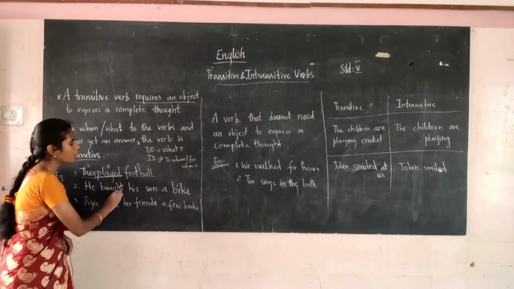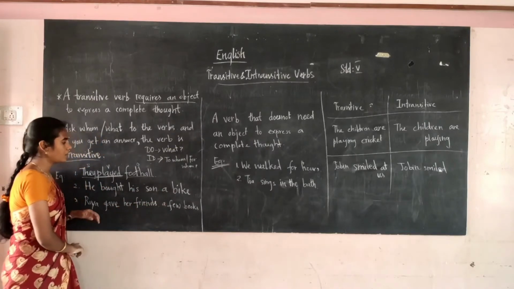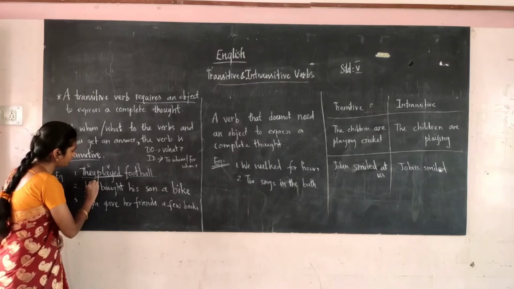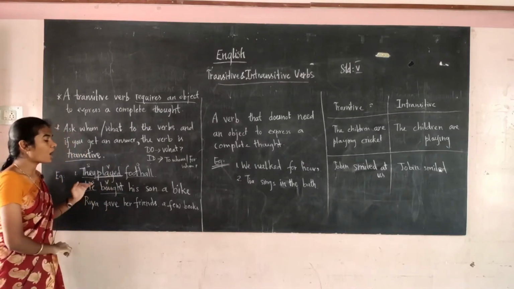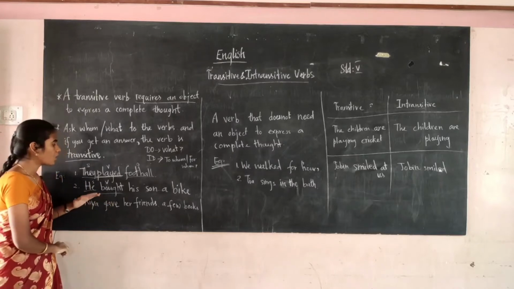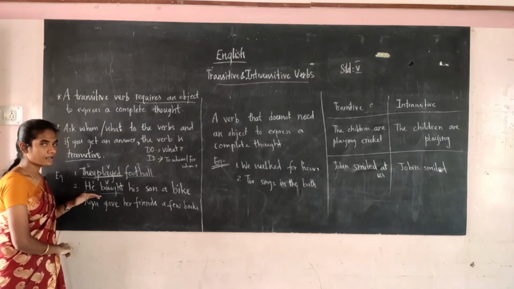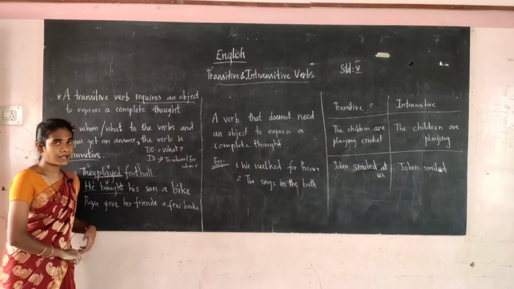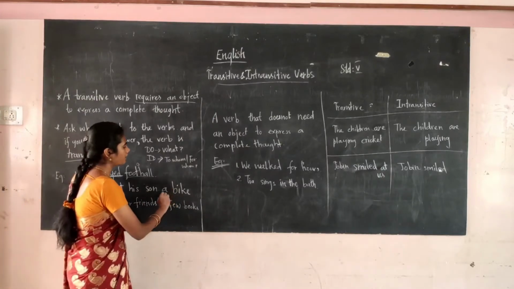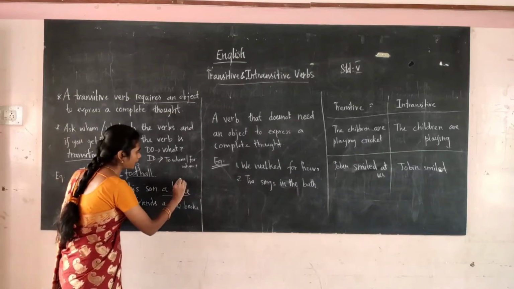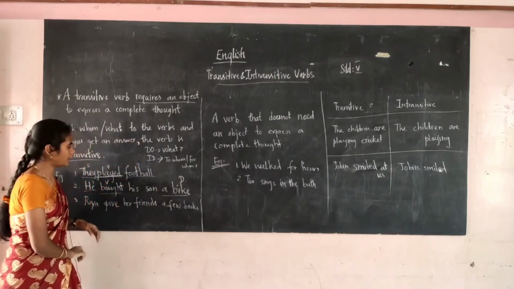The next one, he bought his son a bike. He is the subject and bought is the verb. How do we ask the questions? What did he buy? A bike. It is the answer for the question what, so it is a direct object.